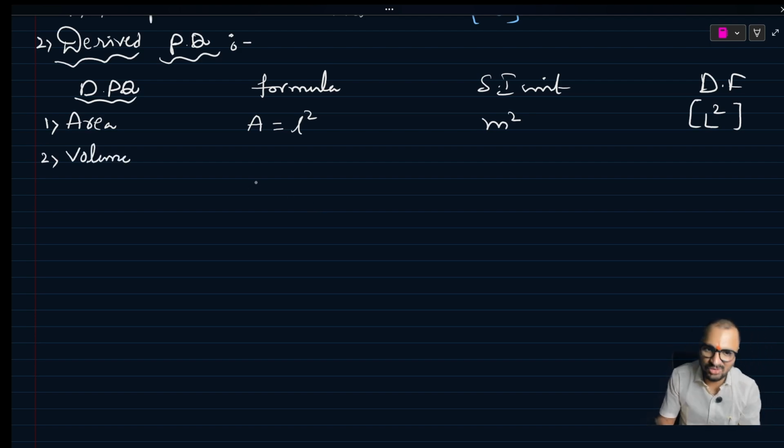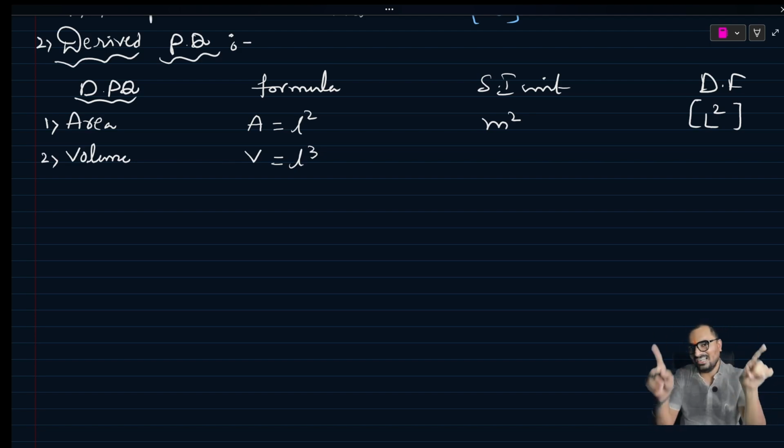Volume means volume only. Means cube. What is that? If it is a cube, length cube. No sir, I have a sphere. If we have a sphere, 4 by 3 pi r cube. R is nothing but radius, distance, cube only. No sir, I have a cylinder. Yes, pi r square h. R square length, h length, cube. Finally, whatever the body. Okay?